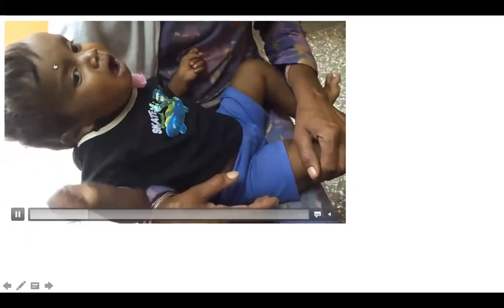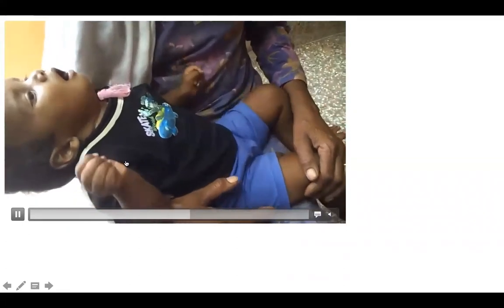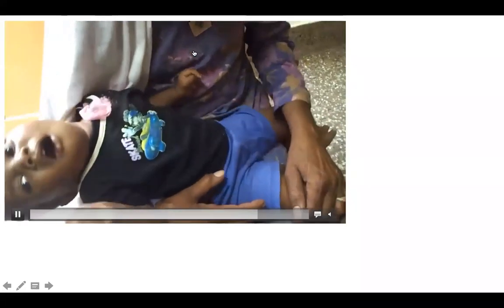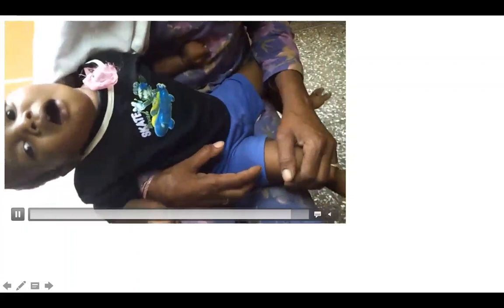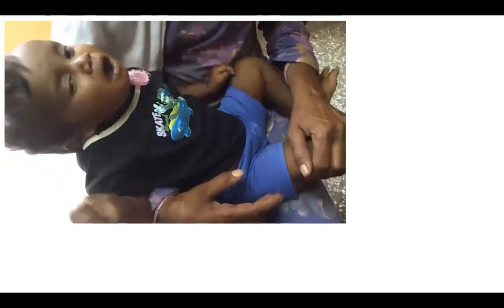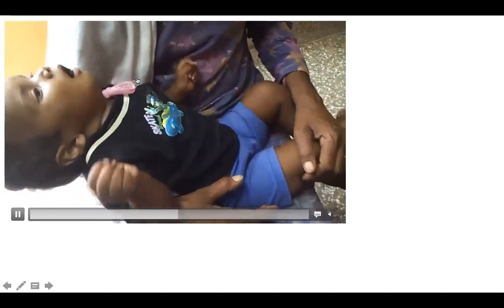Okay, there is dark discoloration of the skin, and there is discoloration of the hair. Okay, there is pigmentation of the knuckles. As you can see, there is some fisting of hands here. Okay, if you examine the mothers, some degree of malnutrition may also be present. So this is seen in lower socioeconomic status countries, probably in Africa, India and Bangladesh, when the child's weaning has not been started and the child is still on breast milk.